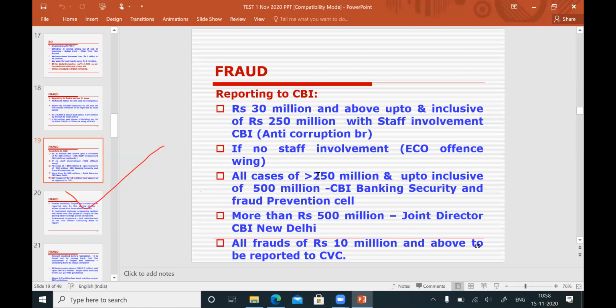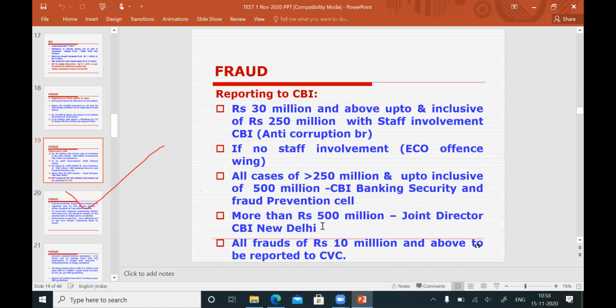There is no distinction between the two. And if the fraud amount is above 50 crores, with or without staff involvement, it has to be reported directly to the Joint Director, CBI, New Delhi by banks.